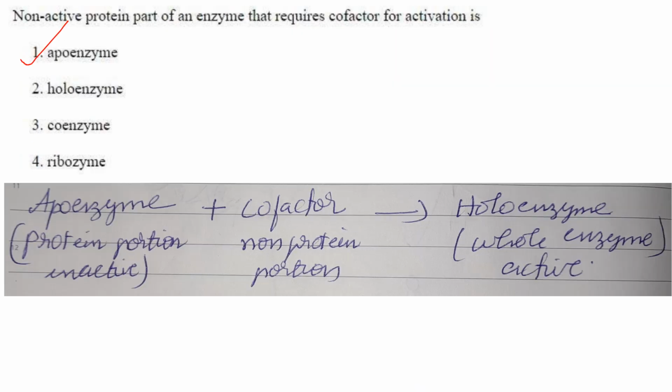Then next one, the non-active protein part of an enzyme that requires a cofactor for activation is called the apoenzyme. Holoenzyme is the whole enzyme which is active. Apoenzyme plus cofactor gives holoenzyme. Apoenzyme is the protein portion but it is inactive, and it requires a cofactor for activation. The cofactor is a non-protein portion. So the answer here is option 1, apoenzyme.